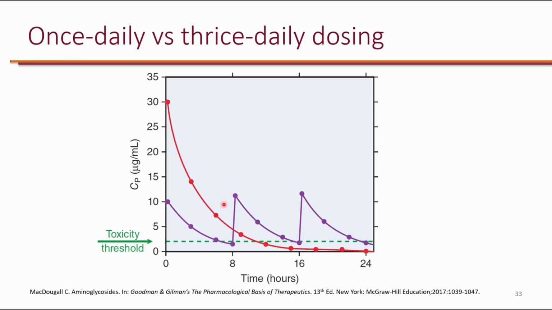So basically the red line shows that if you give a very high dose of aminoglycoside, you're gonna get a very large peak and that gives you efficacy. So when you have a very large peak, you for sure are gonna have your efficacy. And then because you only do it once a day, that's gonna give you 24 hours for the levels to drop and then go below the toxic range. And then because of the post-antibiotic effect, it's okay to wait until the next day to give the next dose. So not only will this increase efficacy because of the higher peak that's possible now, but it also reduces toxicity.